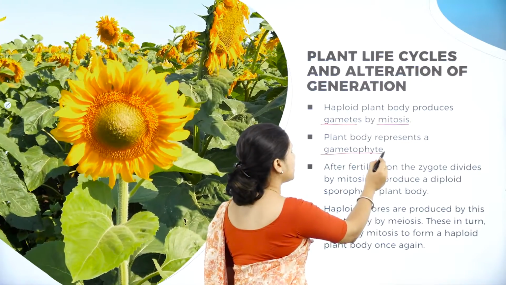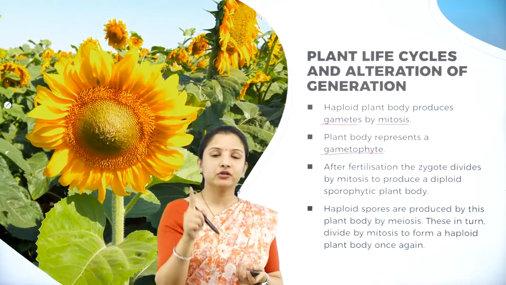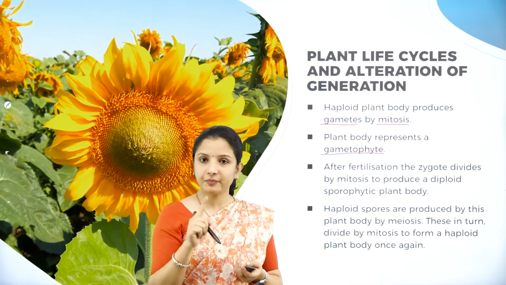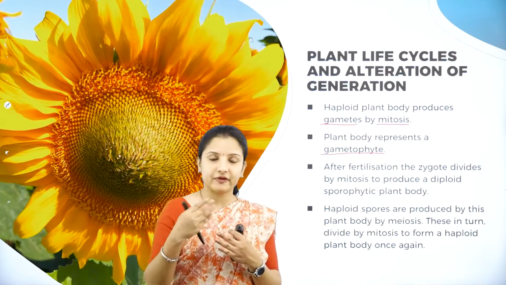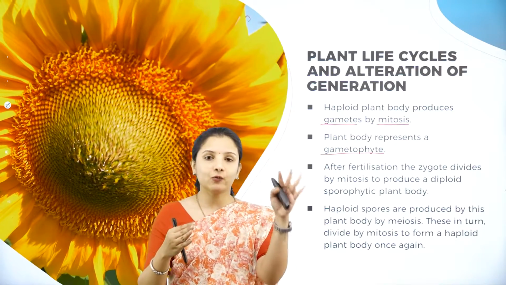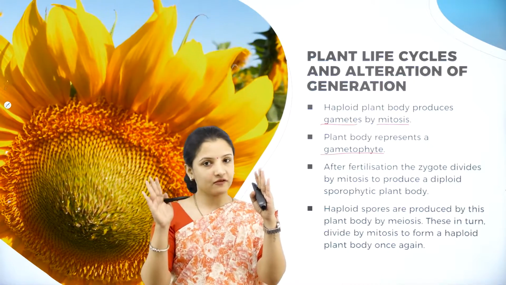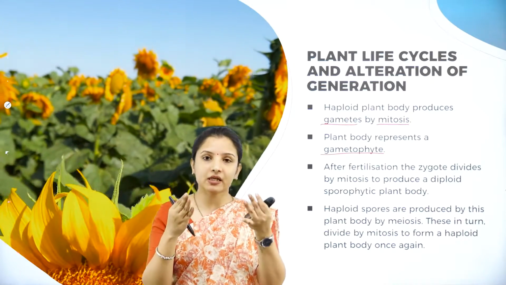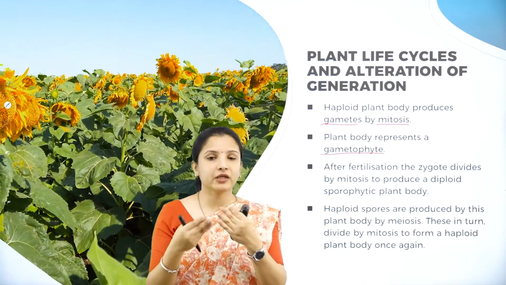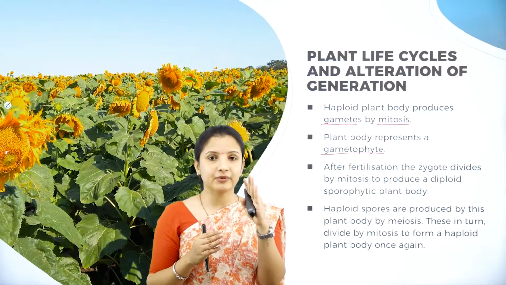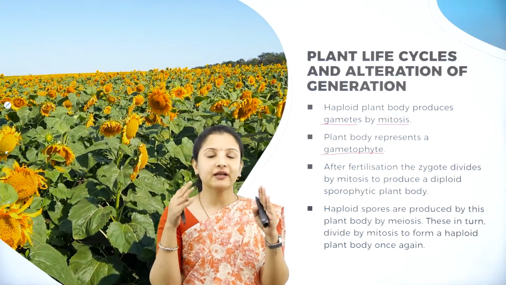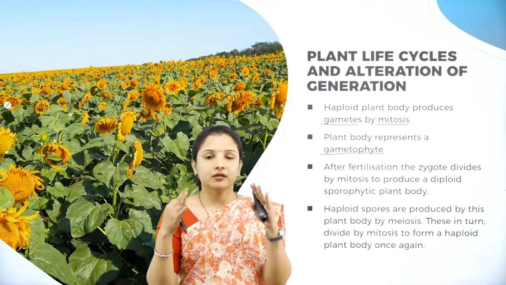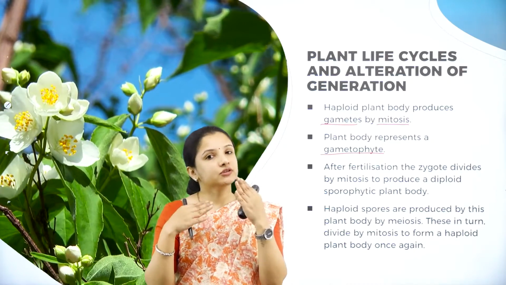Now it is a gametophyte. Why? Because, as I told you, the male and the female gametes will be present in that. So once the gametophytic generation enters, we have the male plant body and the female plant body. Since I'm taking the example of fern here to make you understand, a male gametophyte has the antheridia, and a female gametophyte has the archegonia, right? So the antheridia will produce the anthrozoids.